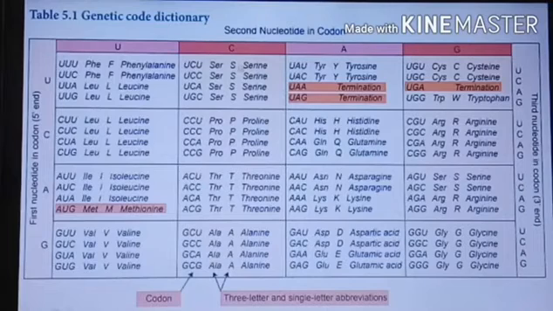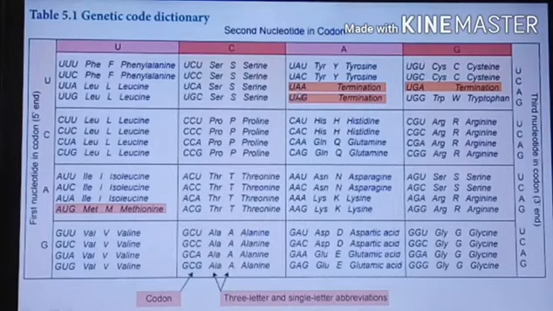Serine also already came; I said it wrongly at first. So total 20 amino acids are there. So 61 codons represent 20 amino acids.